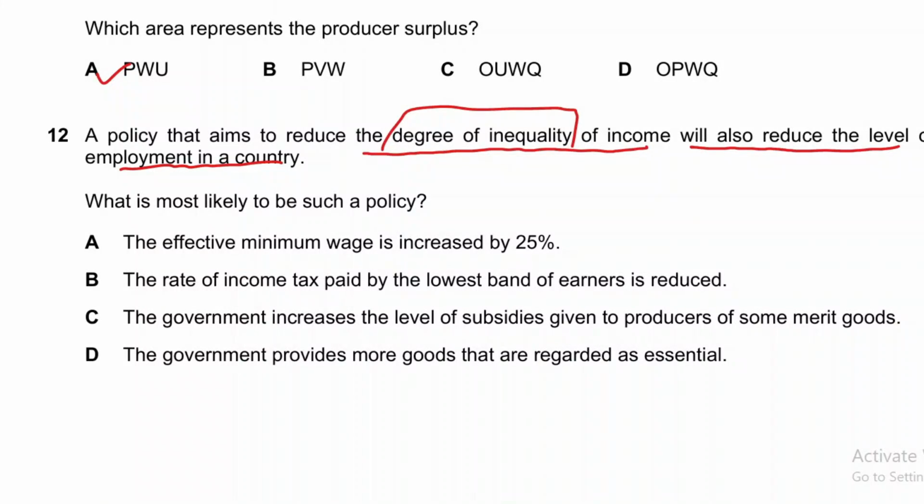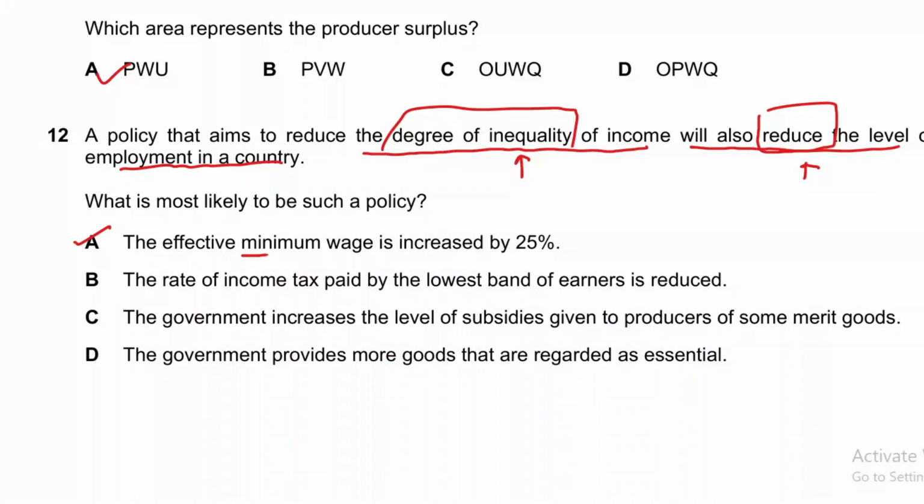We want to bring equality between the income of rich and poor, but this will also reduce employment as well. So there are multiple policies, and out of these there is one policy that will reduce inequality but will also increase unemployment. So the answer to question number 12 is option A: the effective minimum wage is increased by 20%.